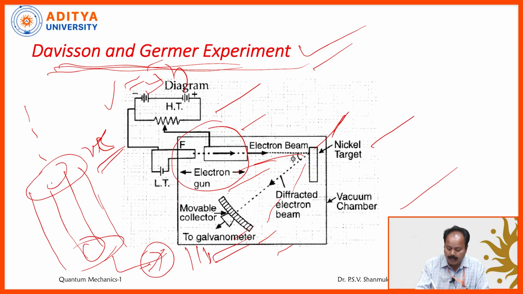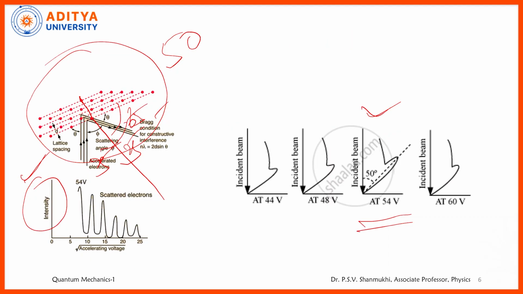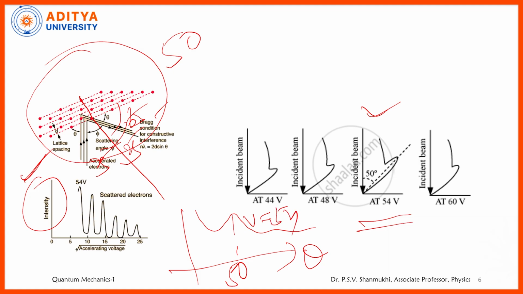You can read the angle on the circular scale, and the collector is connected to a galvanometer and grounded. When the electron beam enters, it produces a current in the galvanometer. It is a measure of electron beam intensity. If the galvanometer current is taken on the y-axis and the glancing angle on the x-axis, you will get this kind of peaks. A considerable first order bump is observed at the angle theta equal to 50 degrees, at the accelerating voltage V equal to 54 volts.